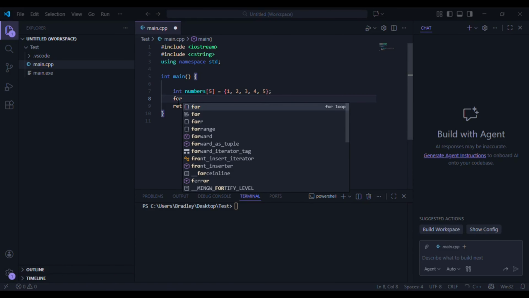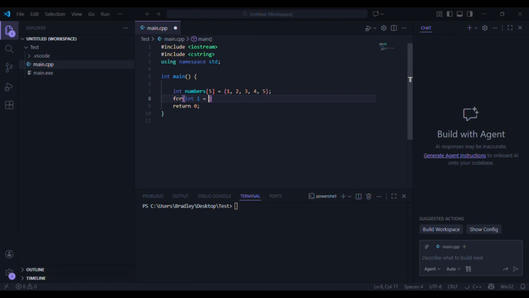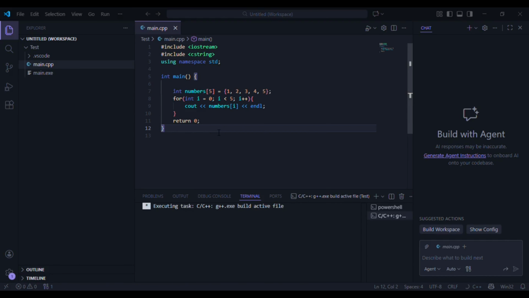So we can do a for loop, right? And then we can do int i is equal to 0, and as long as i is less than 5, we want to print the index that we had, right? So we can do cout numbers i, endl. And then we need to iterate through this loop, so we can do i plus plus, right? And then we run main.exe. So this loop basically says start at index 0, stop before index 5.